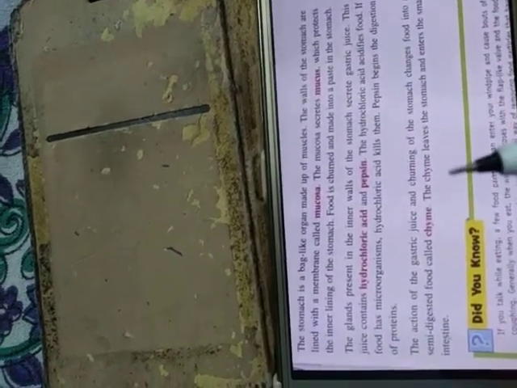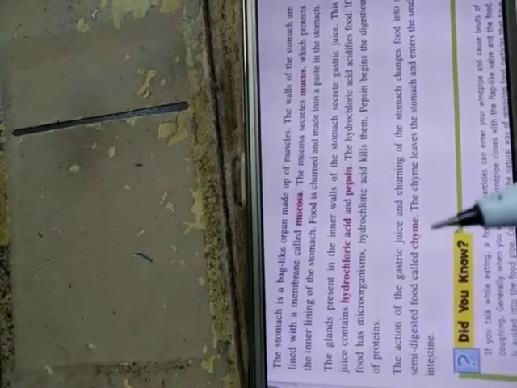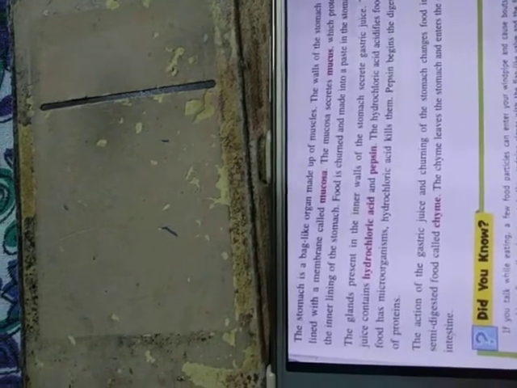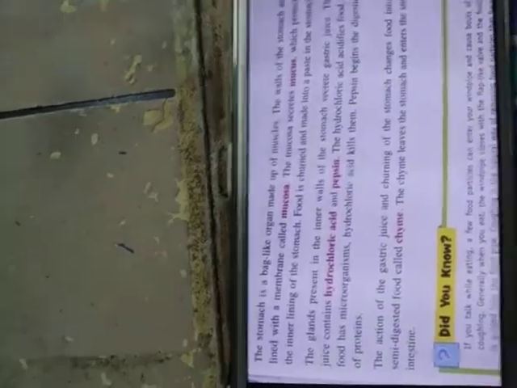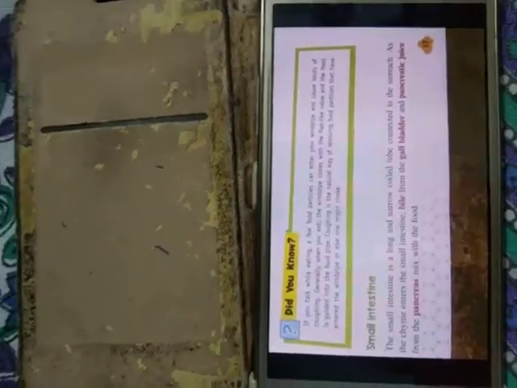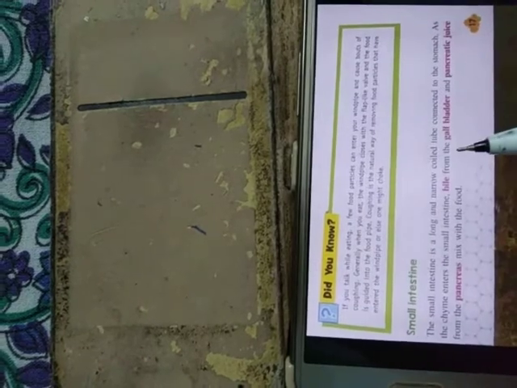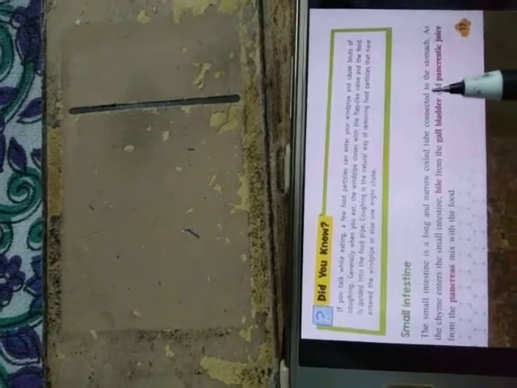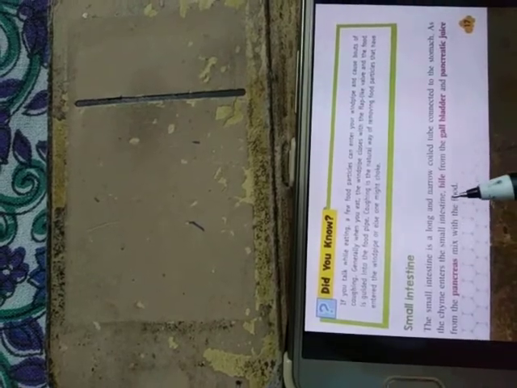Now the food, known as chyme, has to leave the stomach and enter the small intestine. As we have already seen, the small intestine is long and highly coiled.